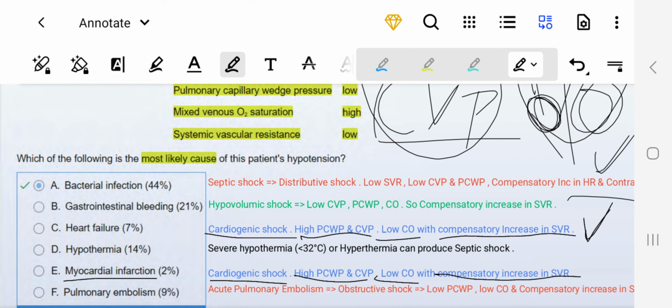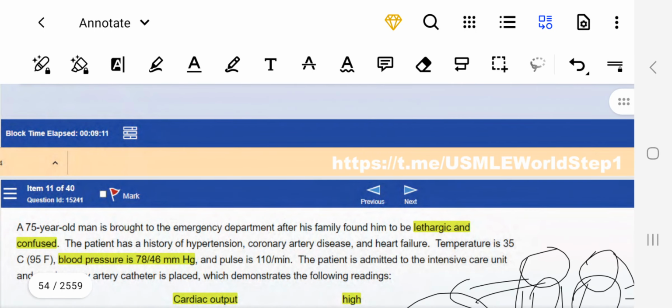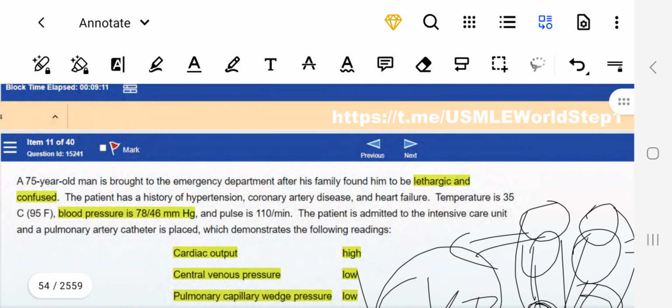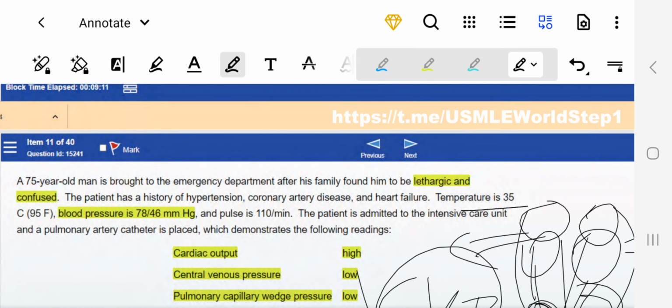Here, for hypothermia, they have mentioned a temperature of 35 degrees centigrade, right? Hypothermia can cause distributive shock, but the temperature would be less than 32 degrees centigrade.